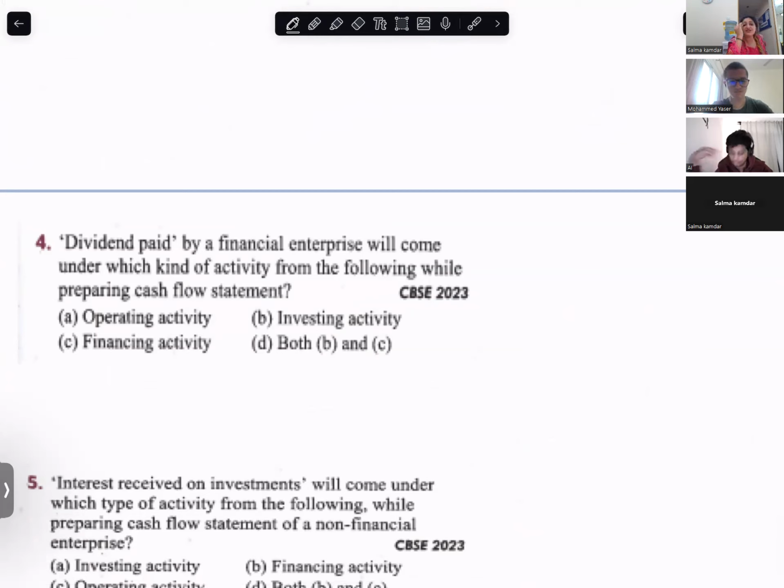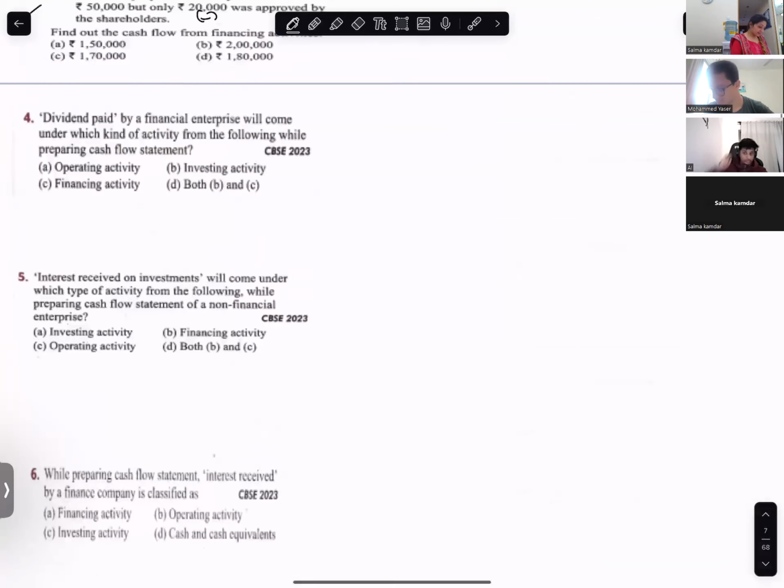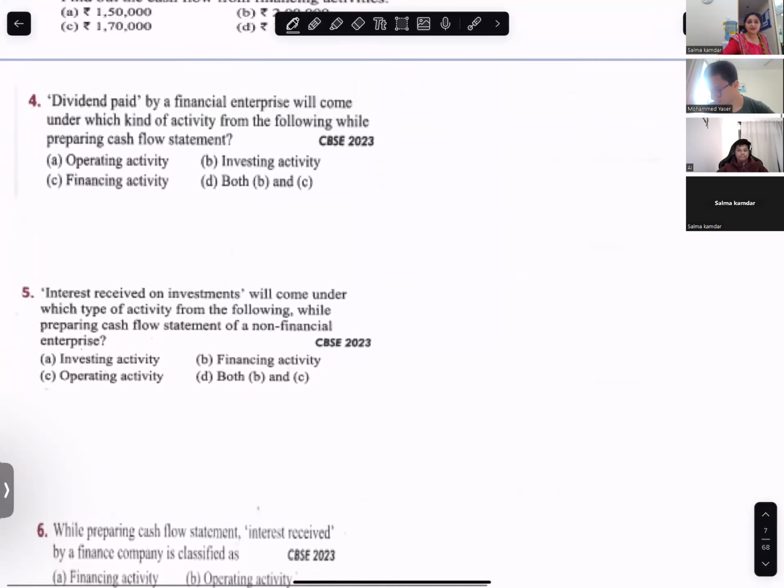Dividend received is which activity? Investing activity. Dividend paid is financing activity. Okay, which option? C. I want you to read this, do it and then I will solve. In the meanwhile, I'll read.